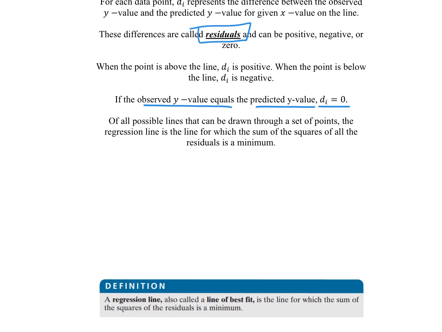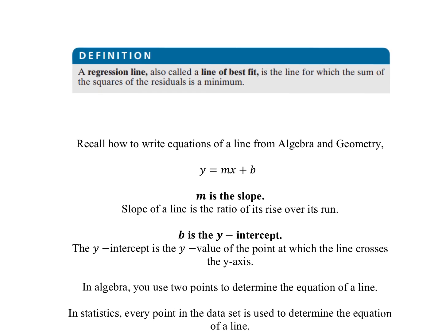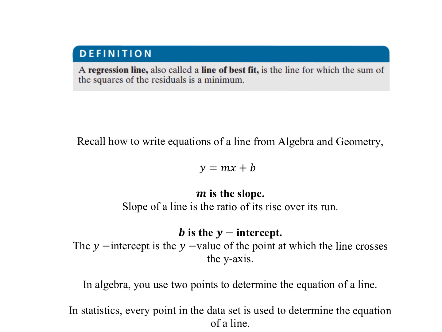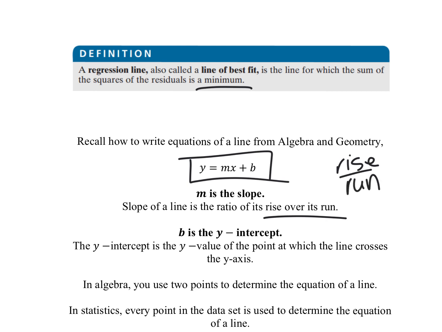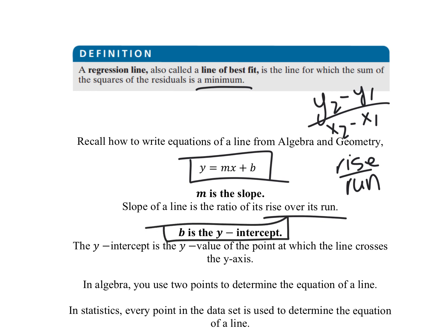So here's another definition. The regression line, the line of best fit, is the line for which the sum of the squares of the residuals is a minimum, okay? But really, it's nothing different than what you already know. We are using y equals mx plus b, okay? M is the slope, and if you remember, it's rise over run. If you remember from geometry or algebra 1, it's y2 minus y1 over x2 minus x1. And then b is the y-intercept, okay?